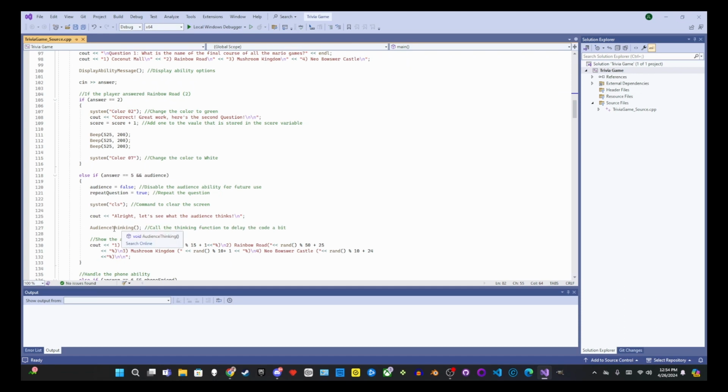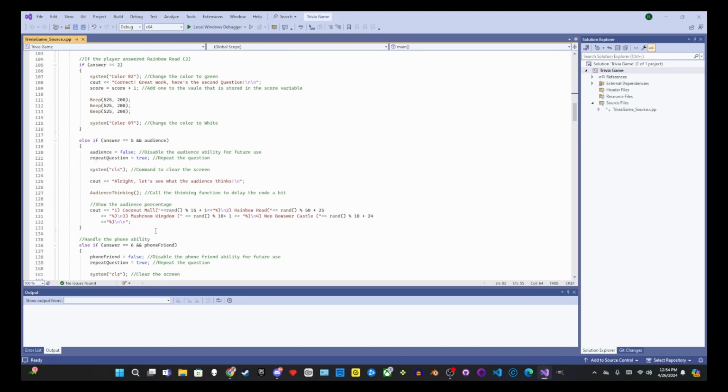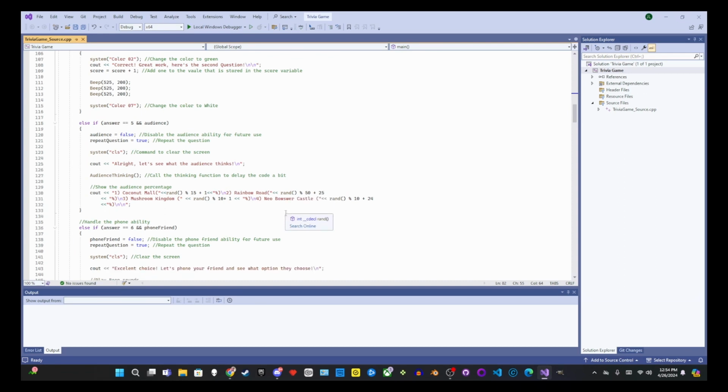You'll have the audience thinking delay, and then basically you have this random percentage set up. So with Coconut Island, Mushroom Kingdom, and Neo Bowser Castle, it'll be a low range because these are incorrect answers, but this will show that the audience knows that it's Rainbow Road, so it'll give you a leg up.